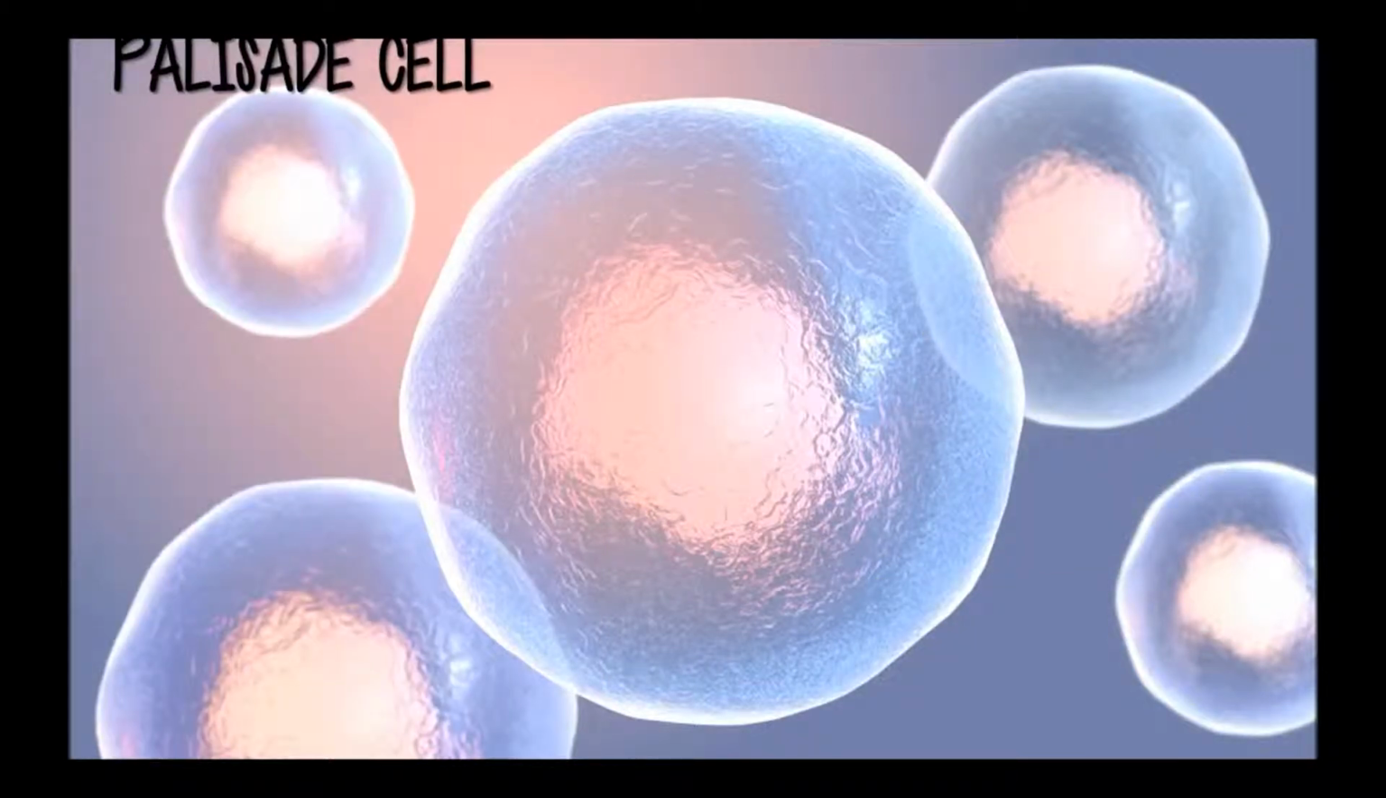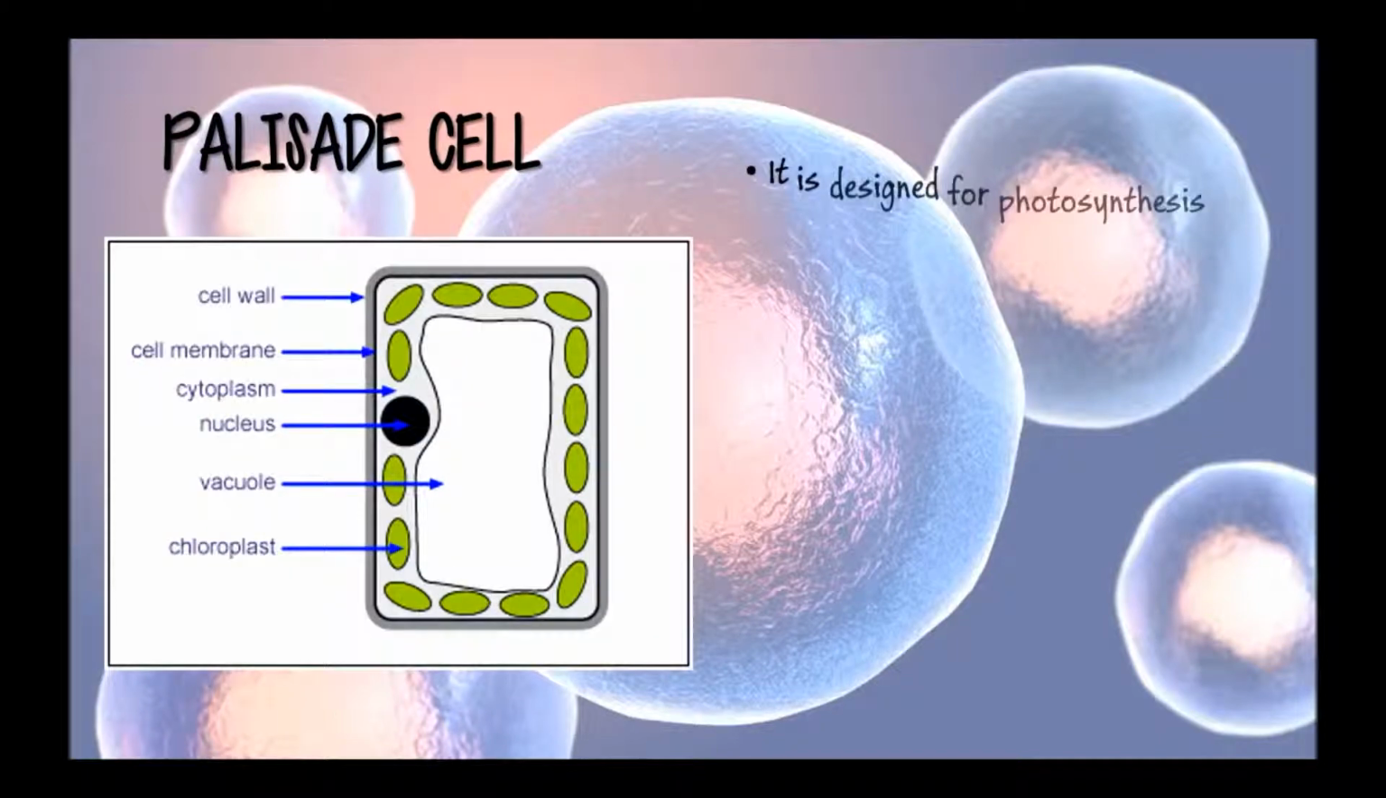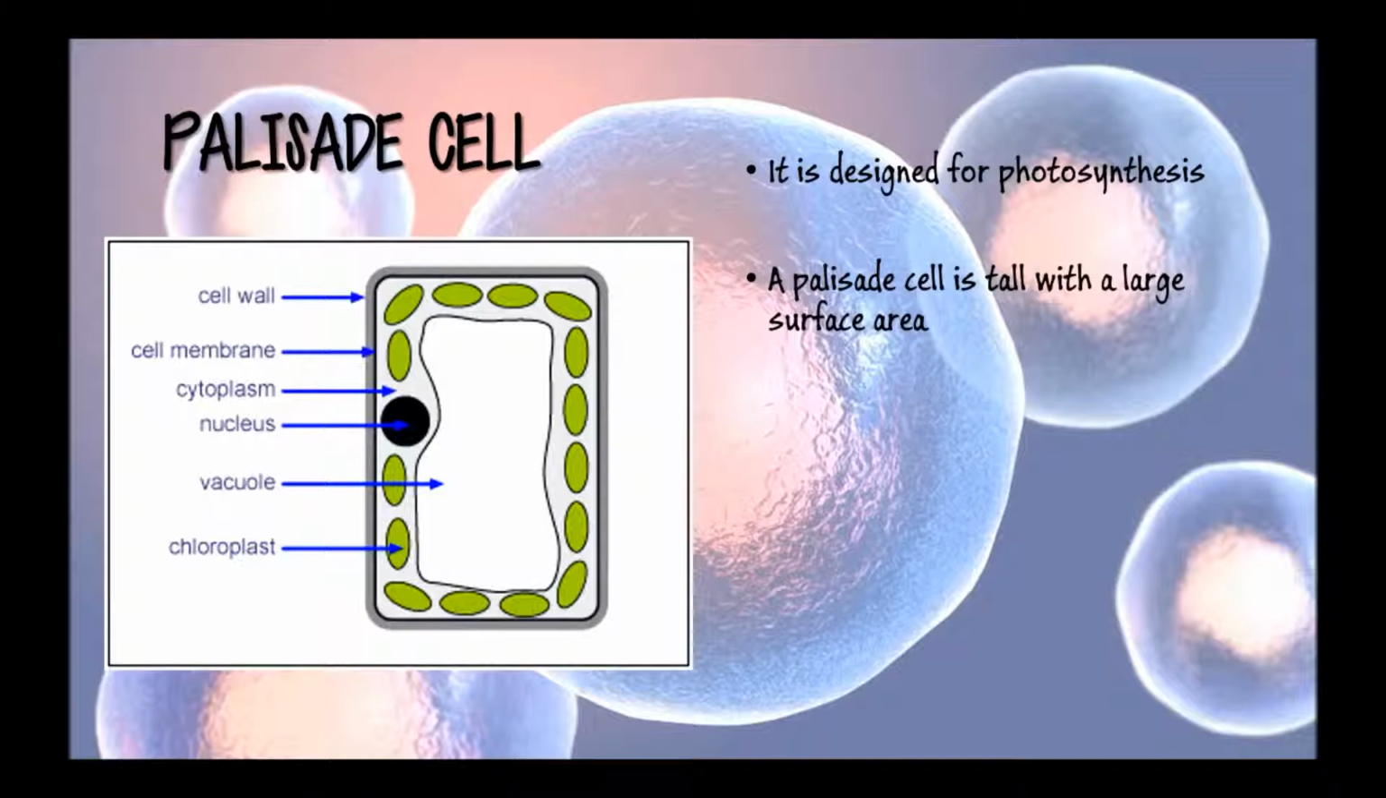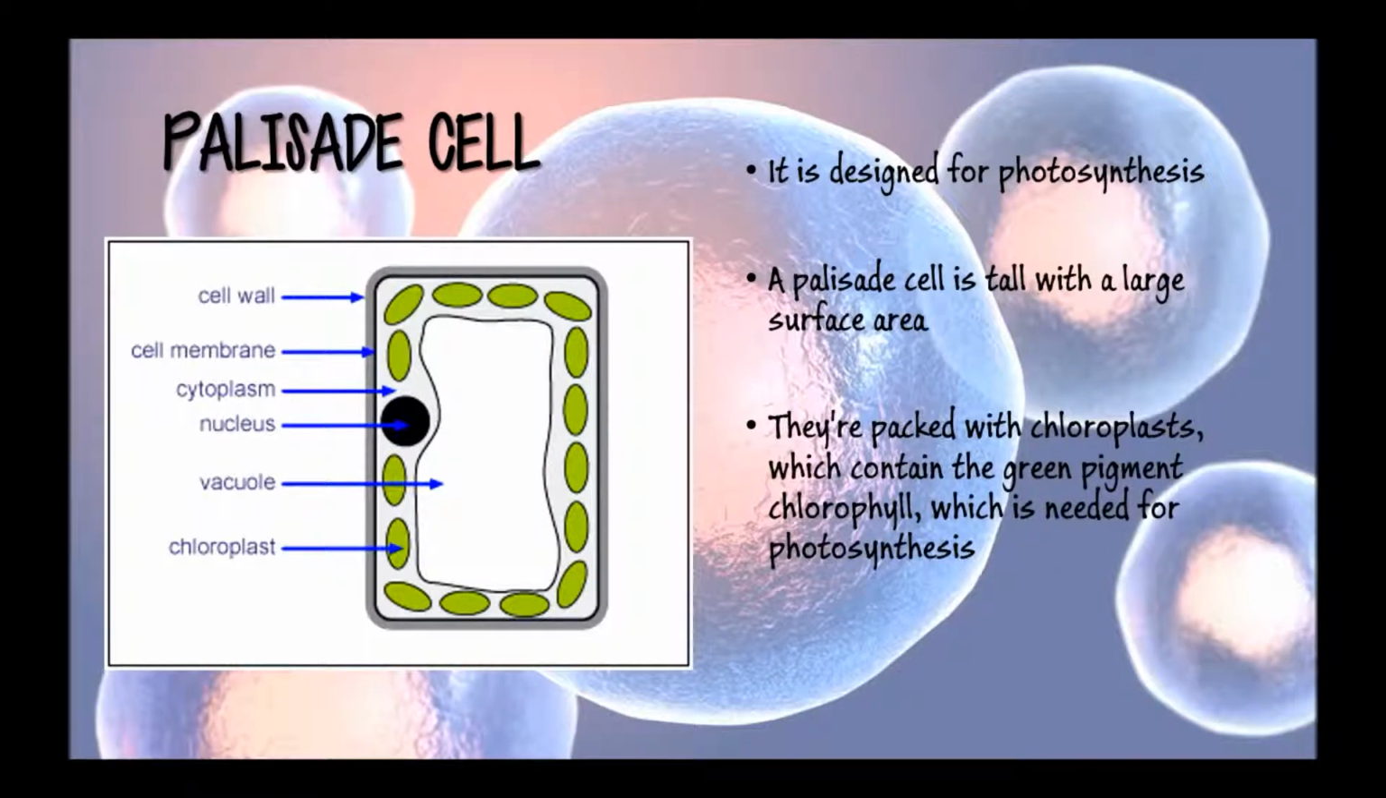Palisade cell. It is designed for photosynthesis. A palisade cell is tall with a large surface area. It's found on the top side of a leaf, ideal for a good absorption of carbon dioxide and light. Both are needed for photosynthesis. They're packed with chloroplasts, which contain the green pigment chlorophyll, which is needed for photosynthesis.